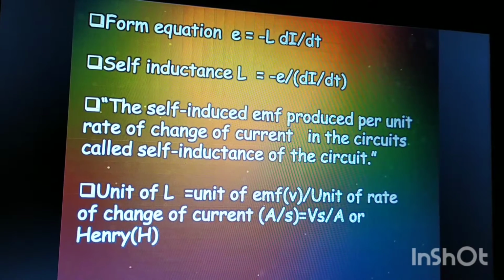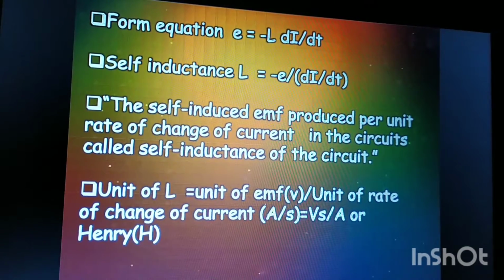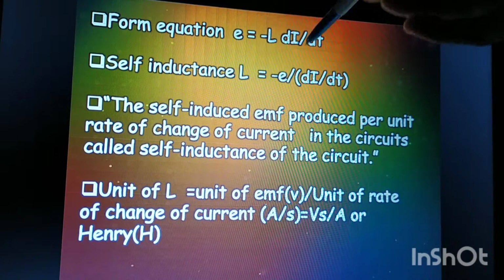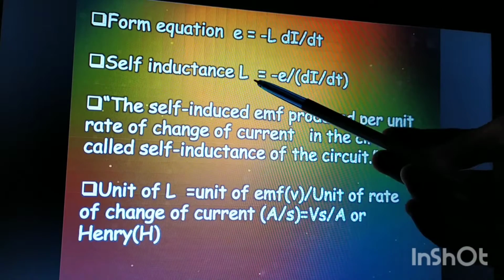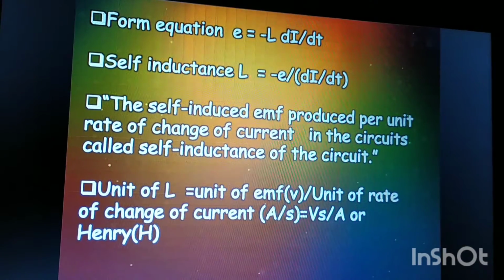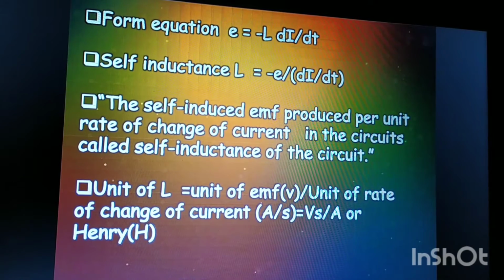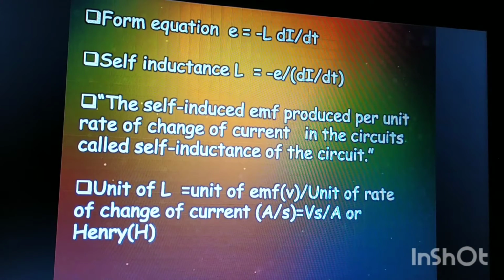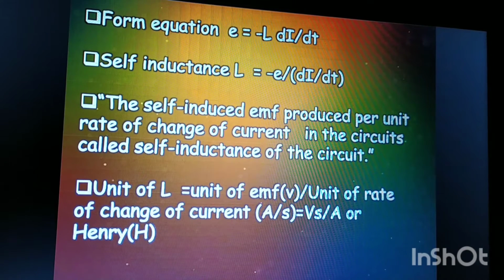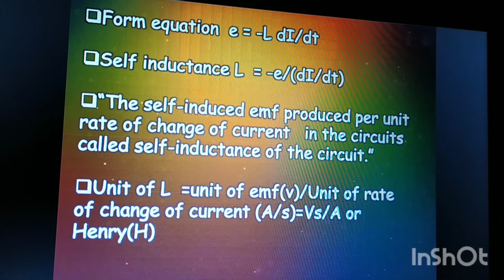If we want to find the value of self-inductance, we can rearrange this equation, and we find L equals minus E by di by dt. Now, how can we define it from these equations? We can define the self-induced EMF produced per unit rate of change of current in the circuit. This is known as the self-inductance of the circuit.